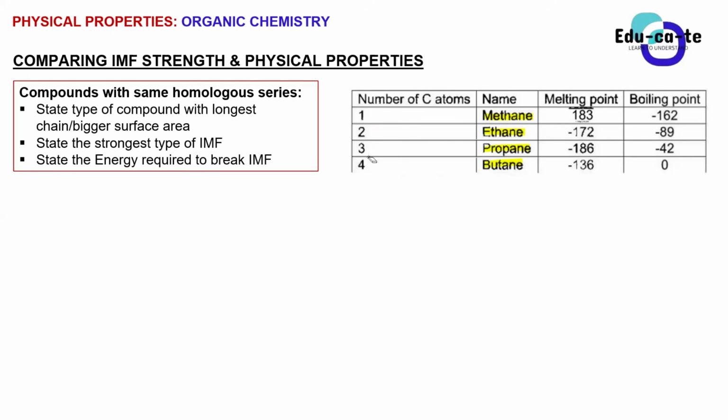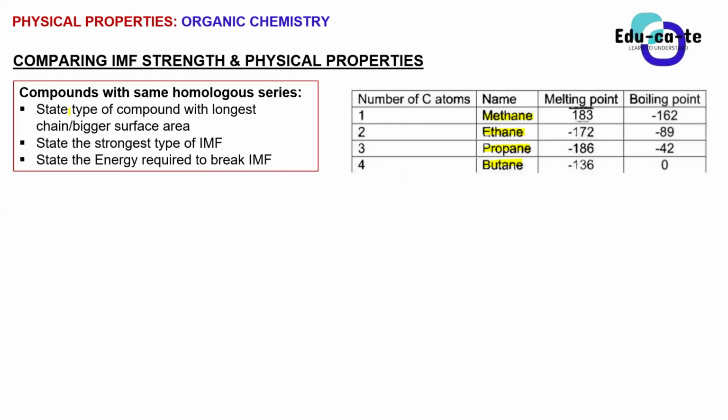Look at this. This is methane, ethane, propane, butane. These 4, to what homologous series do they belong? Alkanes. They are alkanes. So what intermolecular forces do they have between their molecules? Weak London forces. Yeah, so all of them have weak London forces. So how are you going to say that one is greater than the other? Because all of them have the same intermolecular force since they belong to the same homologous series. That's when you need to use this way of answering questions, right?